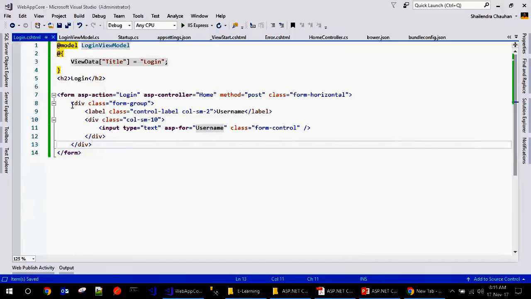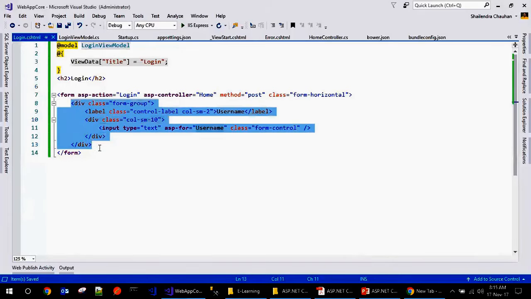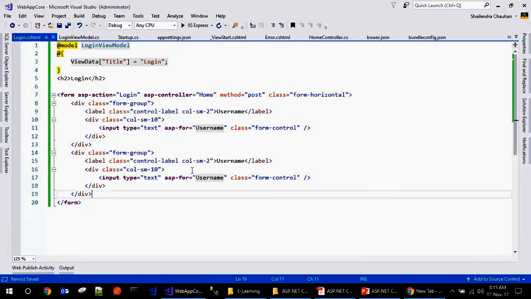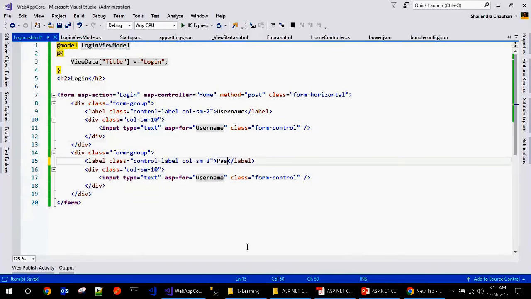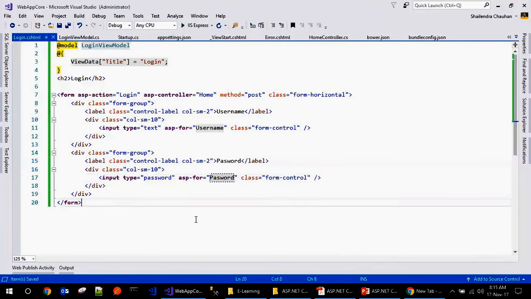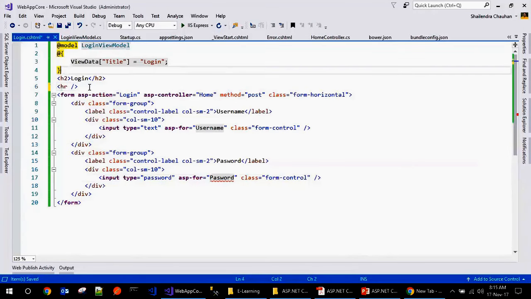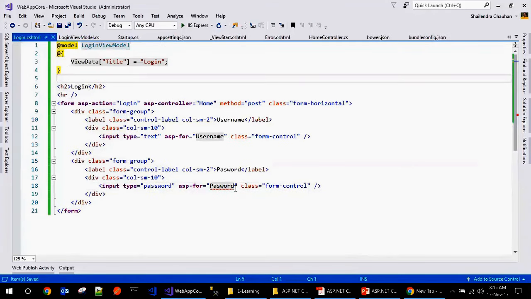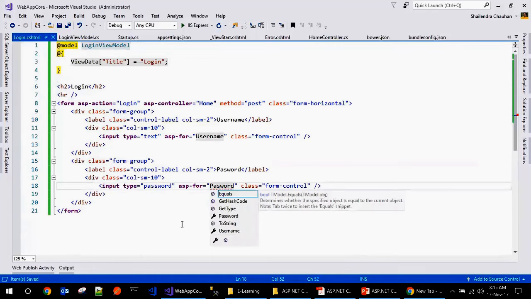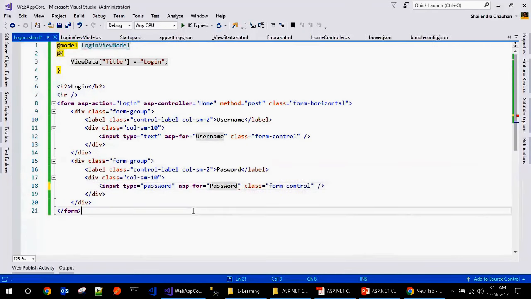So here these are the things we are defining. Then we have the form group for password. So we have password. It will be here input type password. So just copy this one and we have the password here. Simple. And here we can define the horizontal line. So make sure we have the password property. Okay, we have the password. There was some spelling mistake.